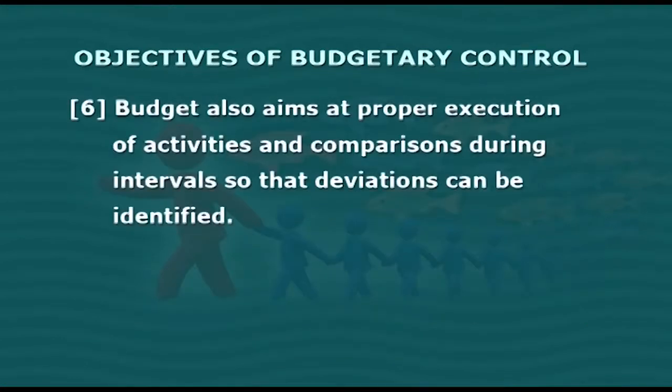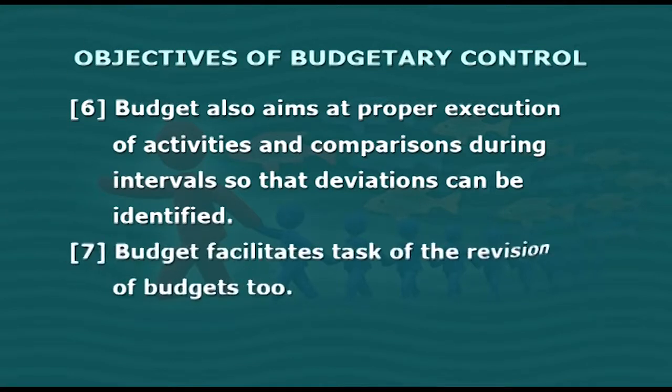Budget also aims at proper execution of activities and comparisons during intervals so that deviations can be identified. Friends, budget also facilitates the task of revision of budgets.